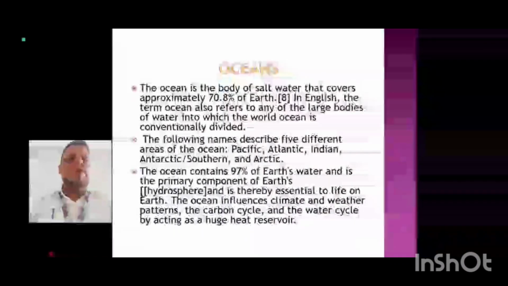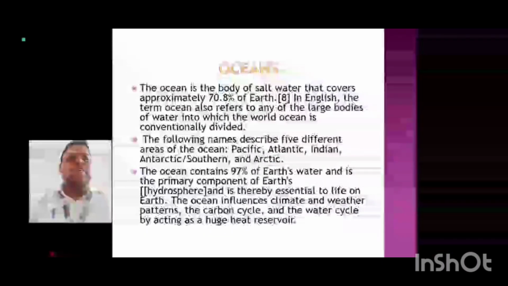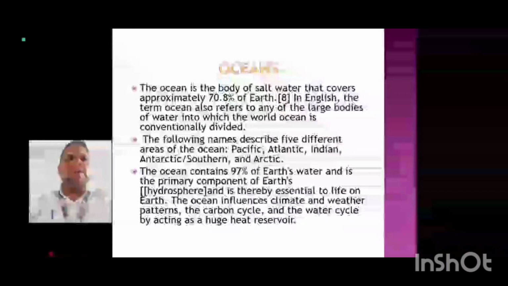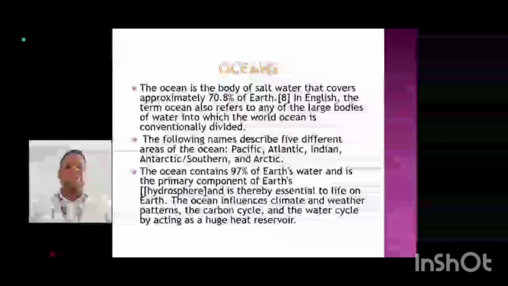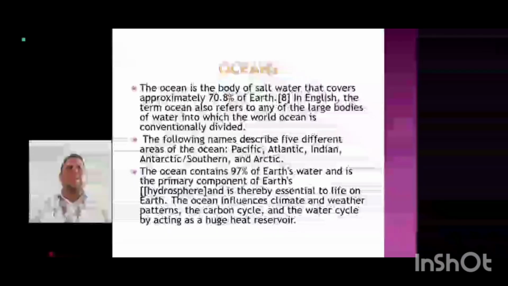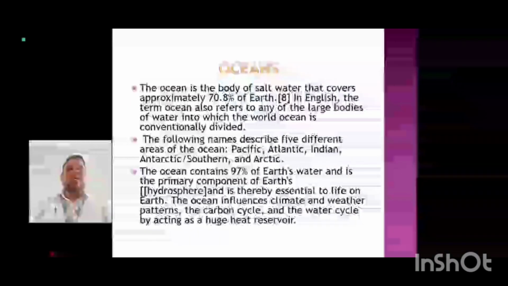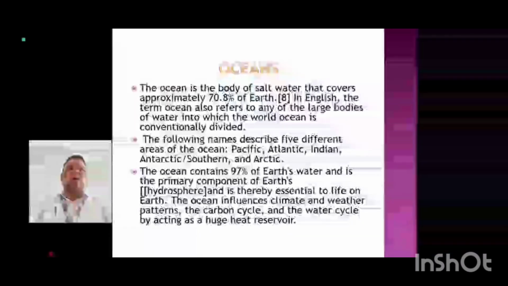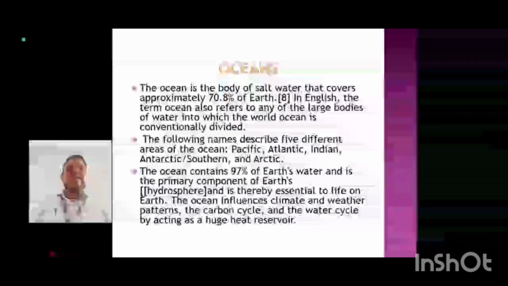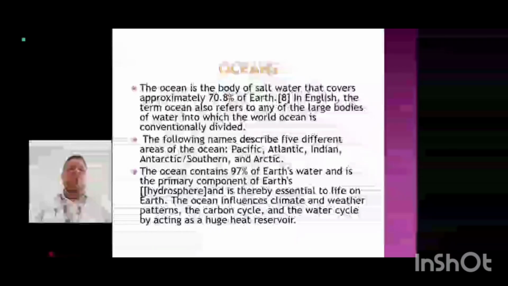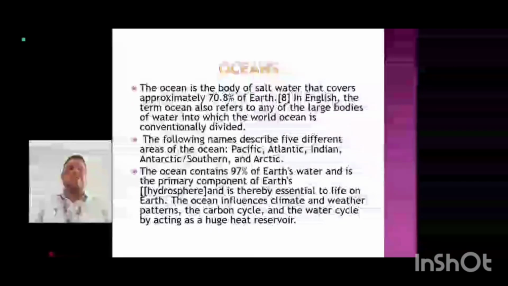The ocean is a body of salt water that covers approximately 70.8%. The five different areas of the oceans are the Pacific, Atlantic, Indian, Antarctic, also known as the Southern Ocean, and Arctic. The ocean contains 97% of the earth's water and is the primary component of the earth's hydrosphere.